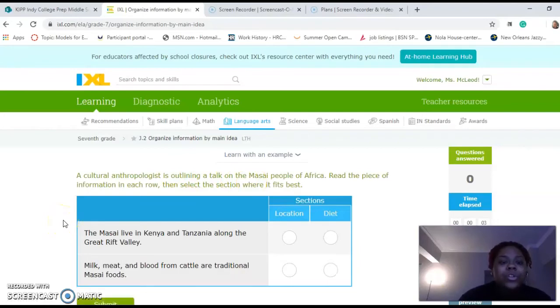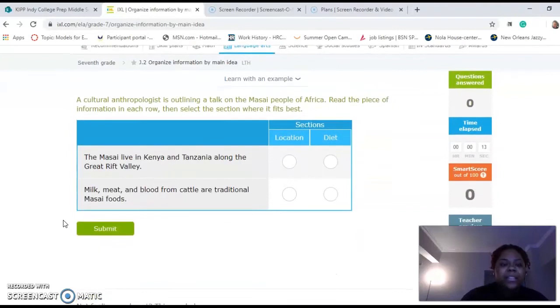Okay, so a cultural anthropologist is outlining a talk on the Masa people of Africa. Read the piece of information in each row, then select the section where it best fits. Basically an anthropologist is somebody that studies different walks of life.